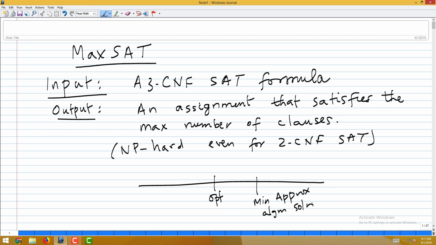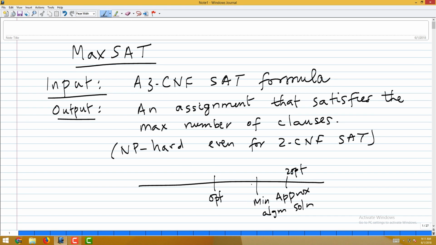And the way we were bounding the quality of the approximation solution is that it is not too far from the opt. So, if opt is something, 2 opt may be something like here. Then we argued for a number of problems that the solution produced is always greater than or equal to opt, and less than or equal to 2 times opt, 1.5 times opt, or log n times opt.